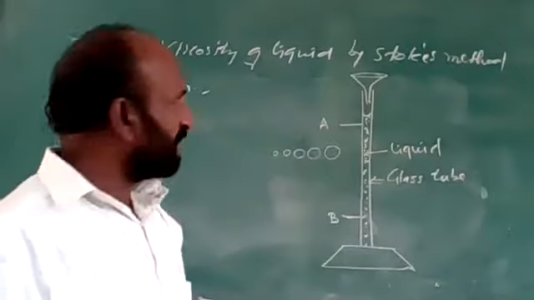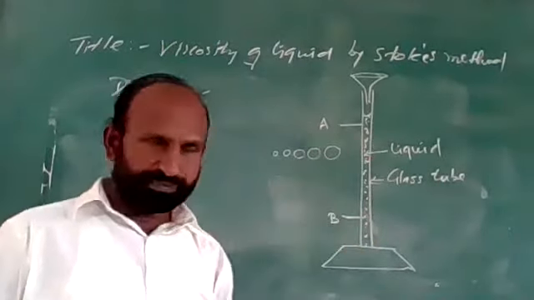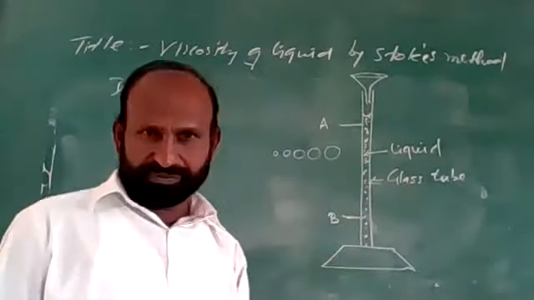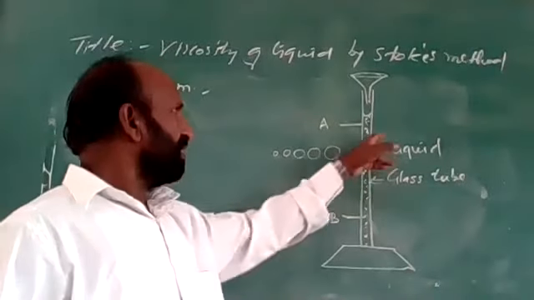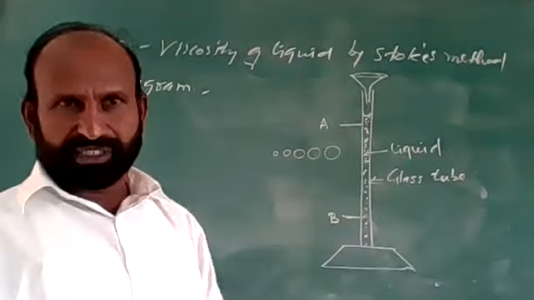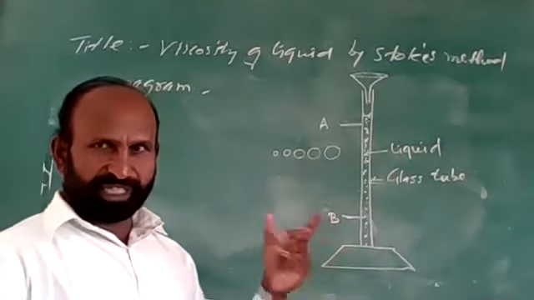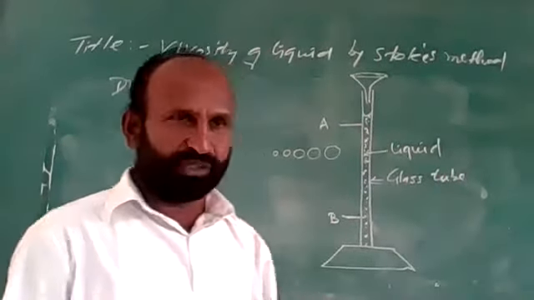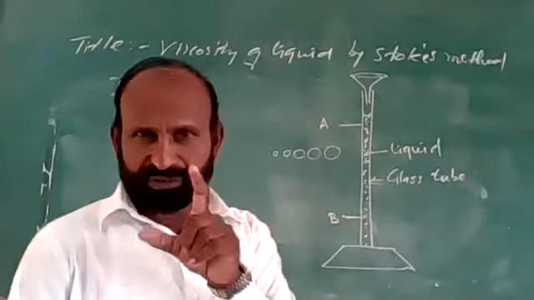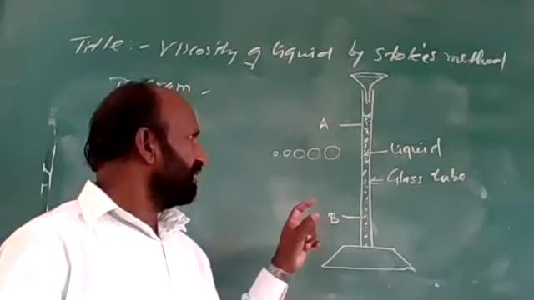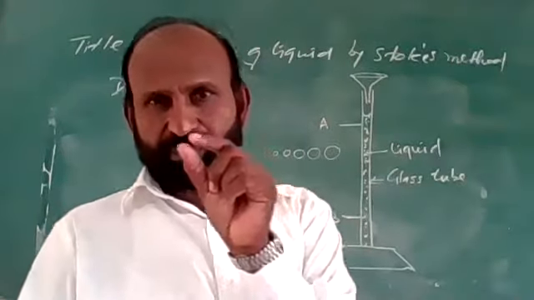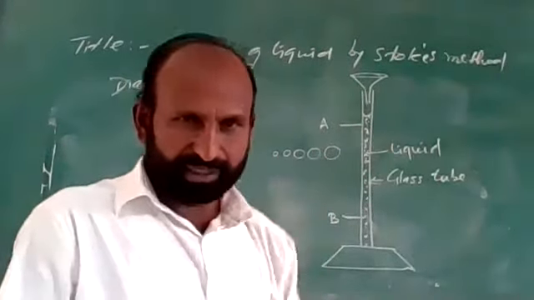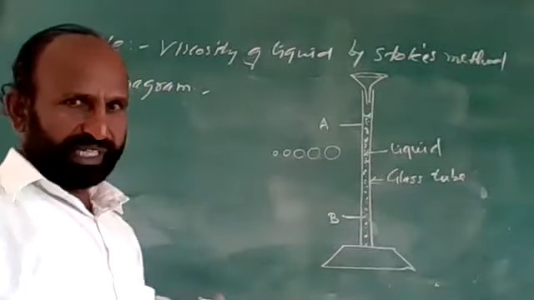The experimental setup consists of a glass tube of length about 1 meter. That glass tube is mounted vertically and filled with a viscous liquid, maybe glycerin or paraffin, and 2 points are marked on the glass tube, A and B. Then we will take small steel balls of different diameters, 1, 2, 3, 4, 5, like that, and a stopwatch which is in our hand.